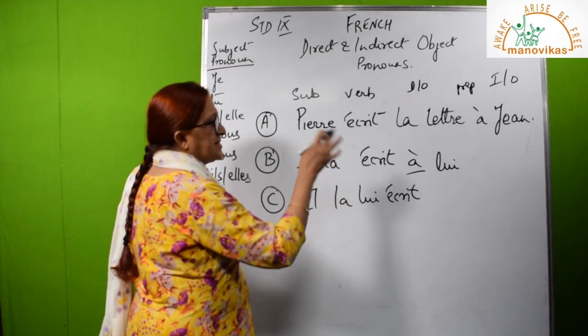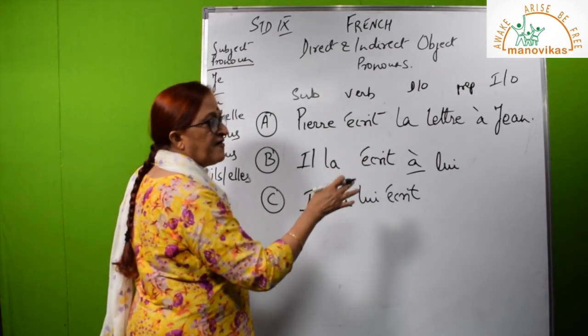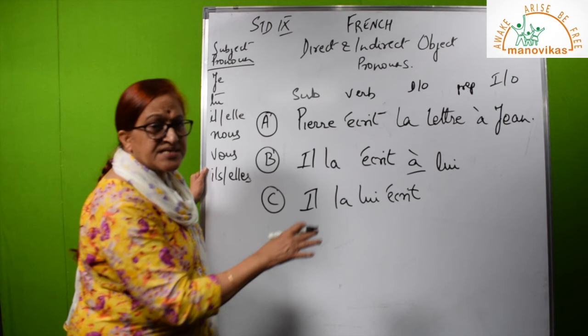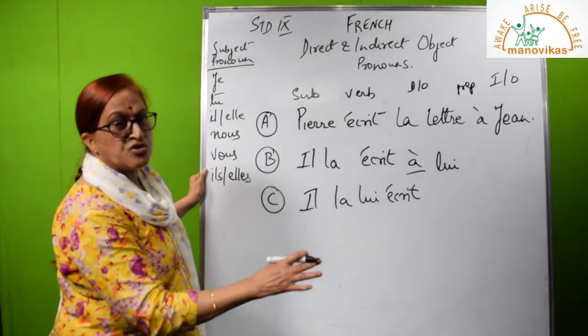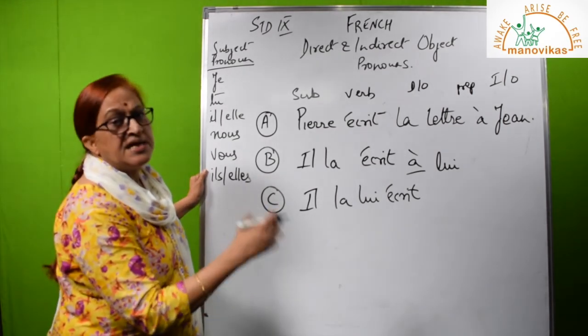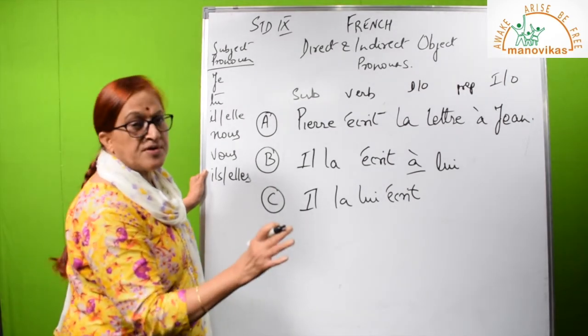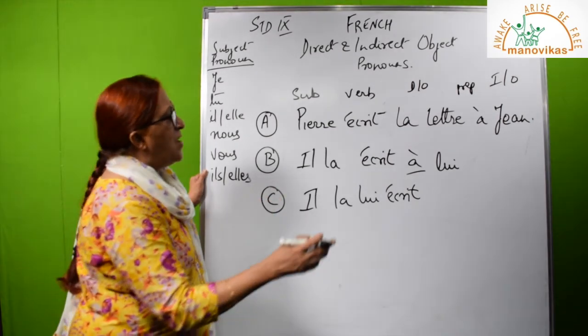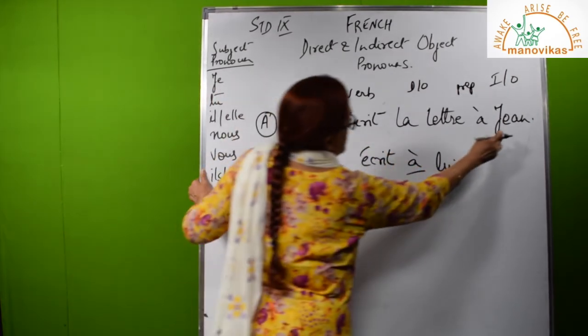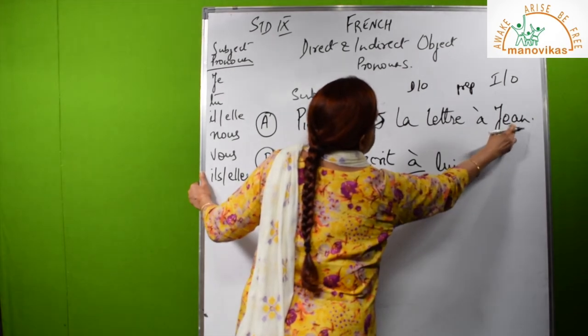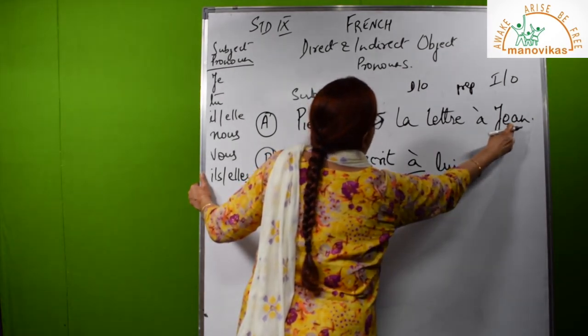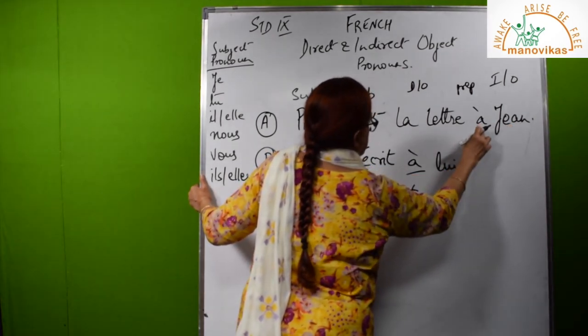So, I think this should be enough for today. This is just an introduction to the indirect object. I will continue with it later on. Otherwise, you will get confused. So, today you have seen two sentences wherein I have used a feminine and a masculine noun after the preposition.